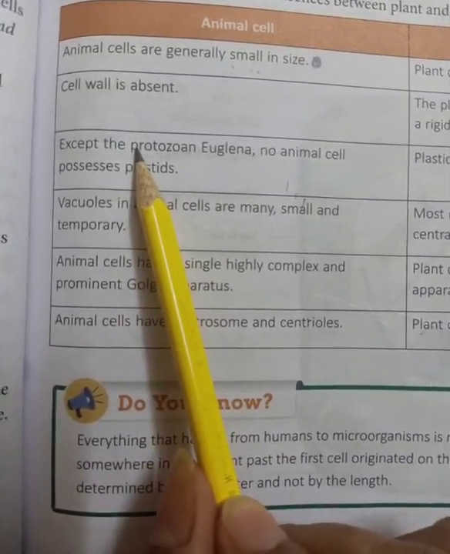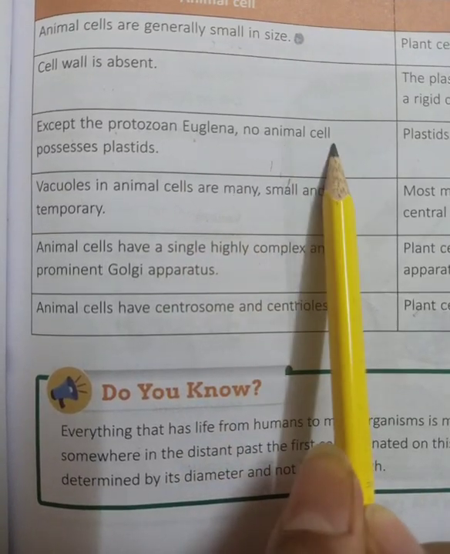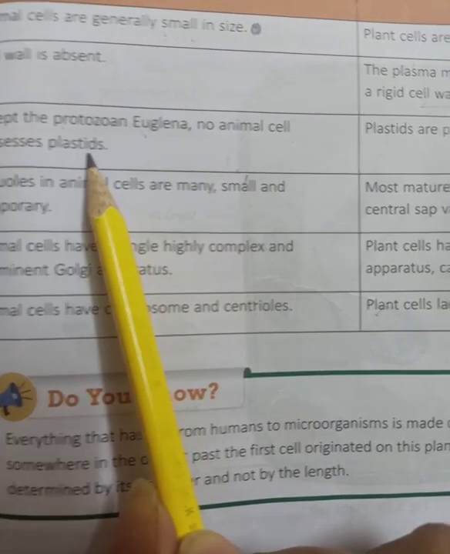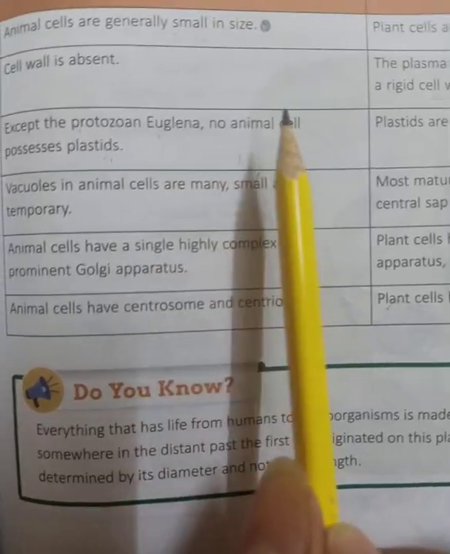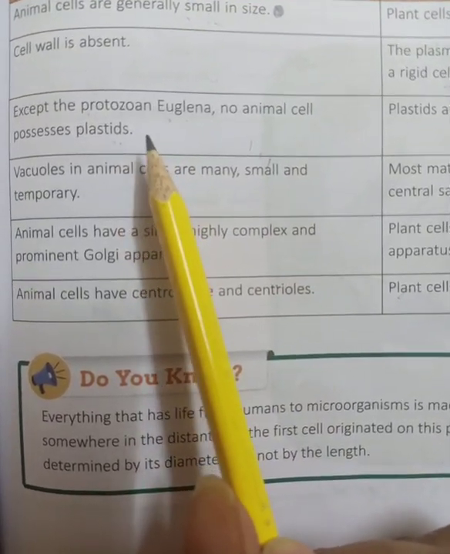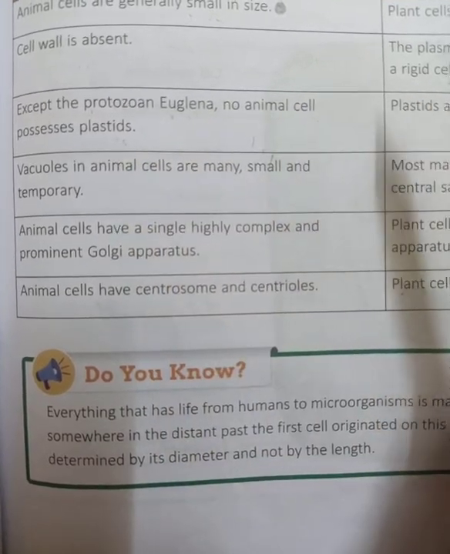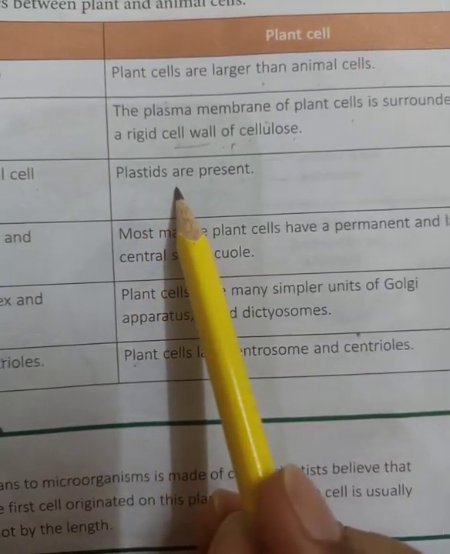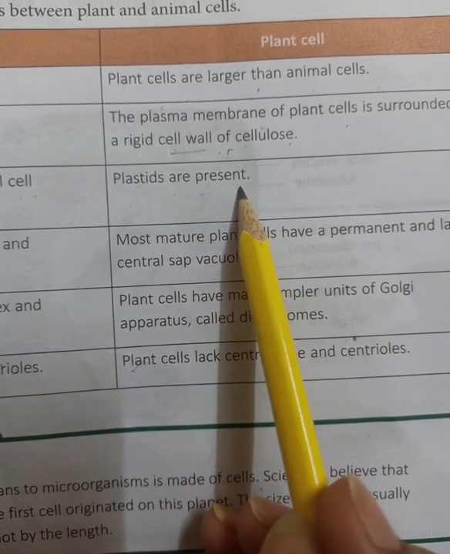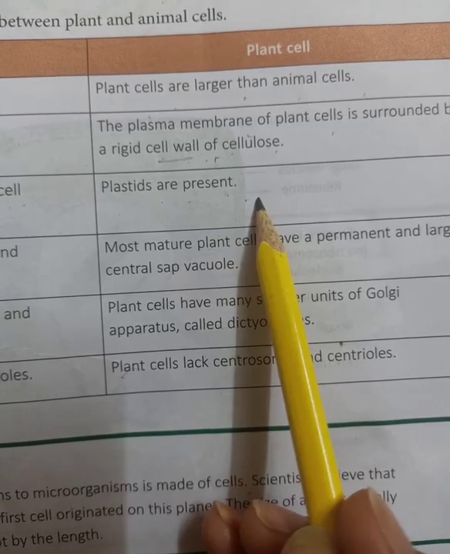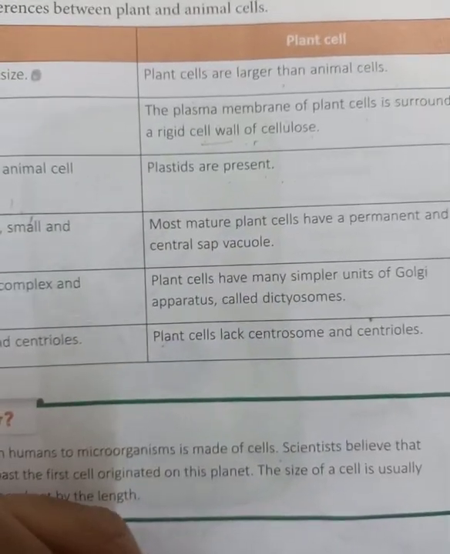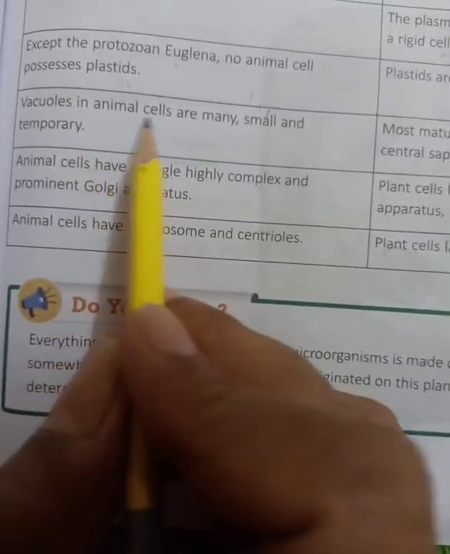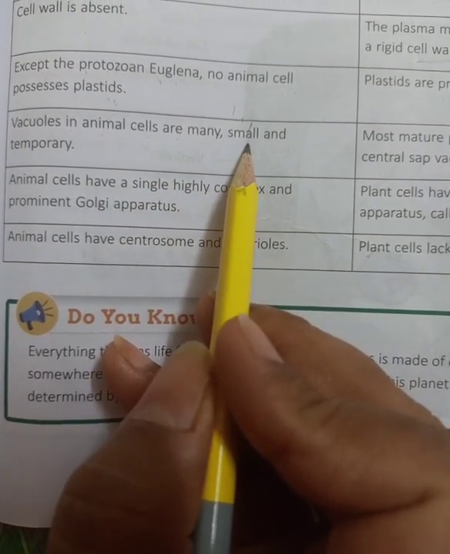Number 3 point is, except the protozoan Euglena, no animal cell possesses plastids. Only in a few, like Euglena, they contain plastids, but otherwise in animal cells plastids are absent. But as we have discussed, plastids are present in plant cells, because plants are green in color, so they have chloroplast, chromoplast. Now vacuoles in animal cells are many, small and temporary.